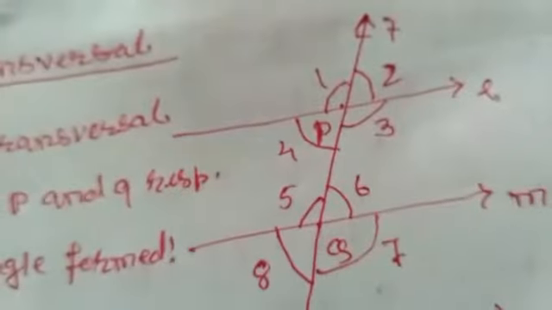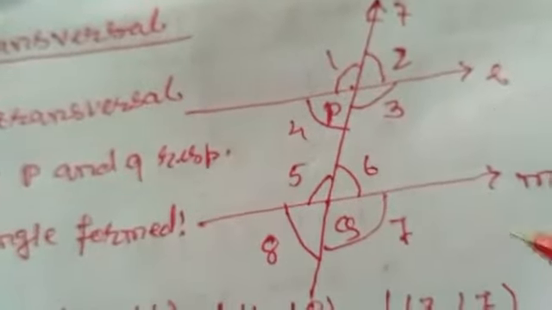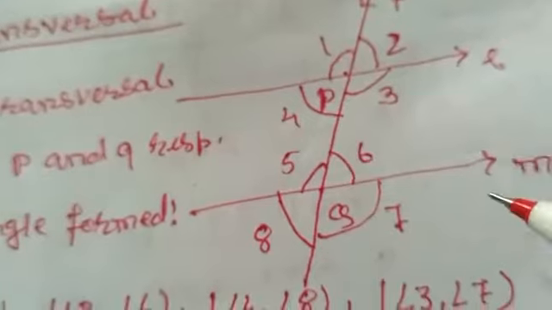Suppose in this figure two lines L and M are parallel lines.